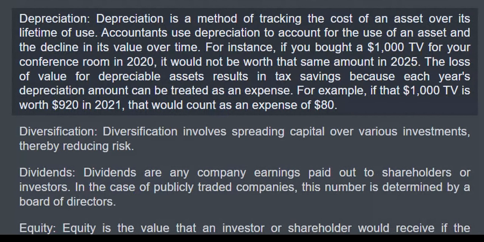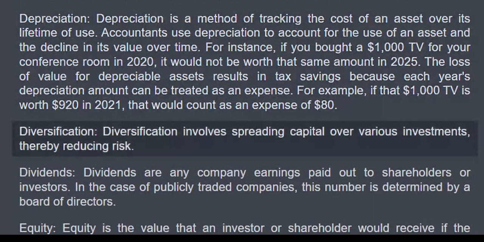For instance, if you bought a $1,000 TV for your conference room in 2020, it would not be worth that same amount in 2025. The loss of value for depreciable assets results in tax savings because each year's depreciation amount can be treated as an expense. For example, if that $1,000 TV is worth $920 in 2021, that would count as an expense of $80. Diversification. Diversification involves spreading capital over various investments, thereby reducing risk.